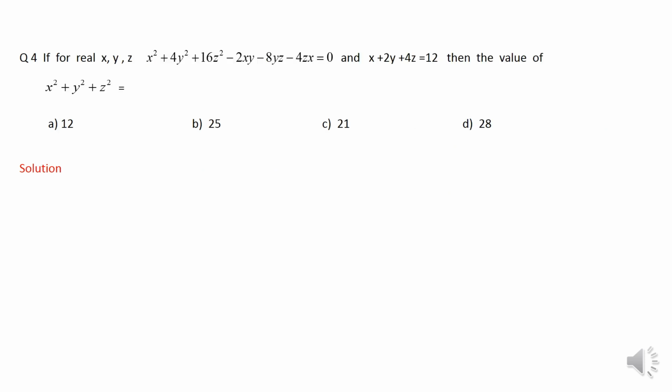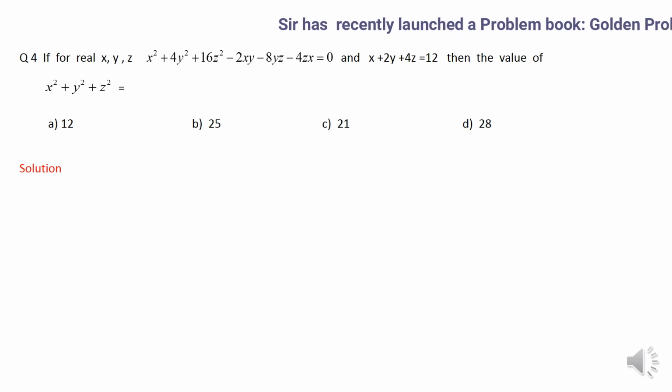Now this is a wonderful question based upon the same identity which I have discussed in the earlier question, and it has been asked in Singapore's Olympiad, and a similar question has also been asked in India in JEE Mains. What the question says is: if for real x, y, z, x square plus 4y square plus 16z square minus 2xy minus 8yz minus 4zx is equal to 0, and x plus 2y plus 4z is equal to 12, then find the value of x square plus y square plus z square.